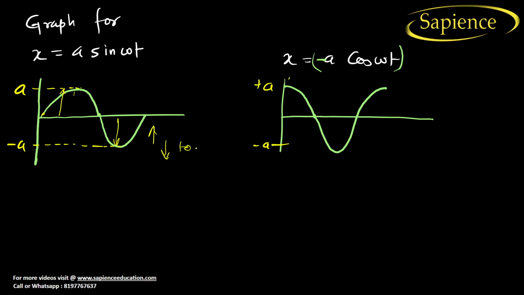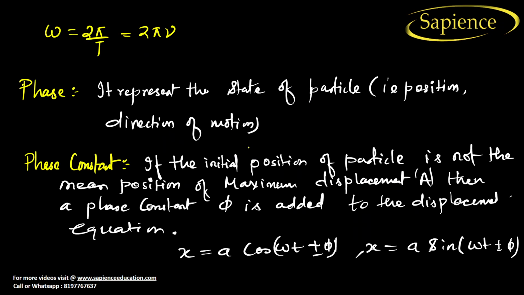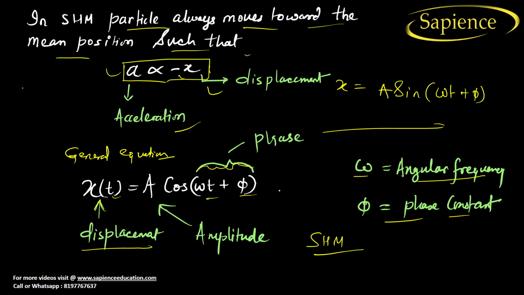This is to and fro motion. As we know that S.H.M. is a to and fro motion, we can use this. That's why we need to use this equation: x = A sin(ωt + φ) or A cos(ωt + φ). I hope you have understood now.